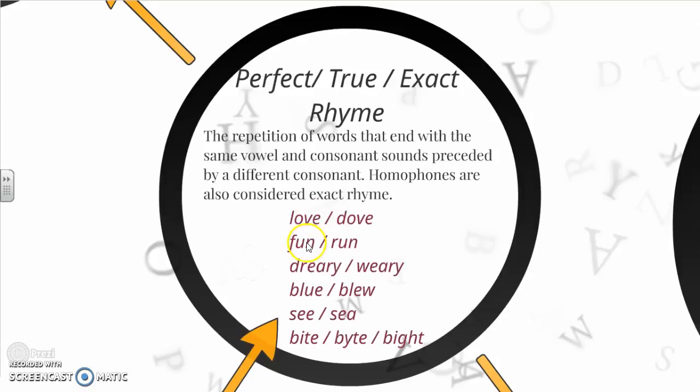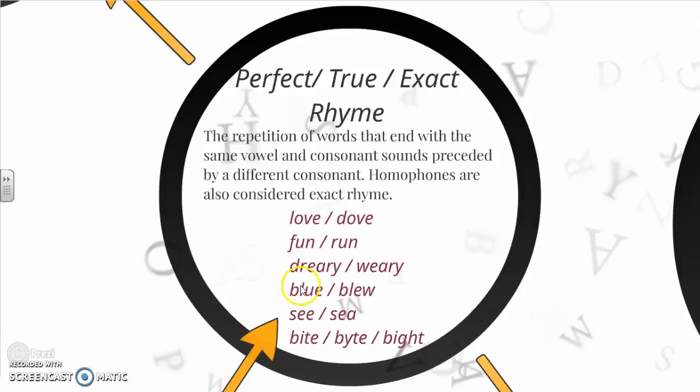Okay, we have fun and run, which I had in the first slide. Homophones are also considered exact rhymes. So even though when we get down here to the last sets, blue and blue, they sound exactly the same. Remember, it's in sound, it's not in look. Even though these have different looks, the LEW versus the LUE, we're looking at the fact that they sound the same.